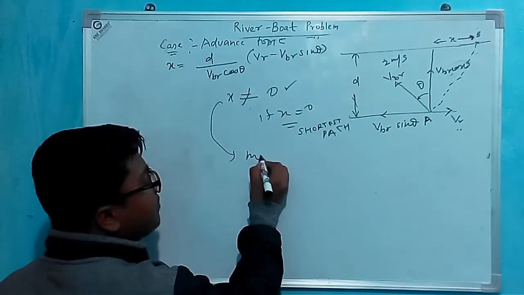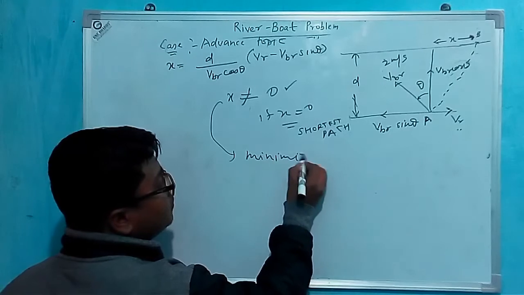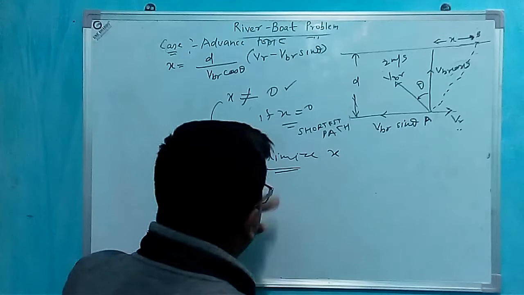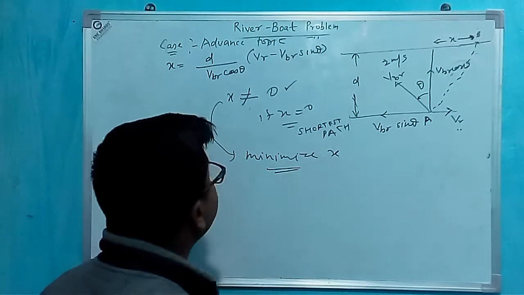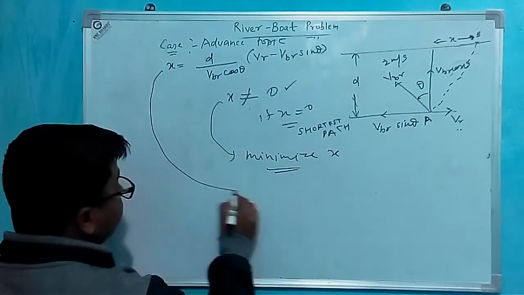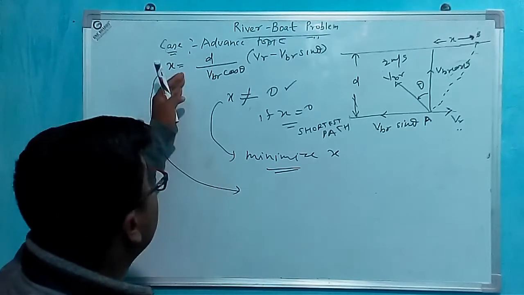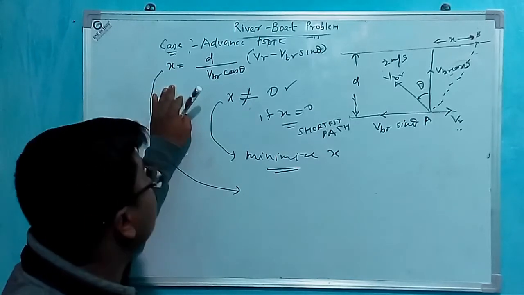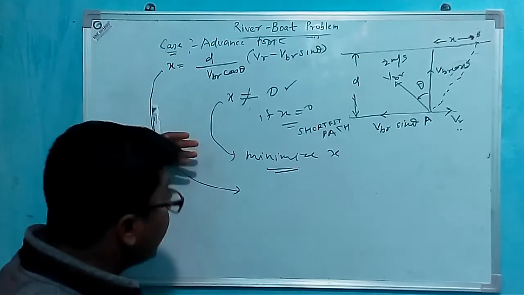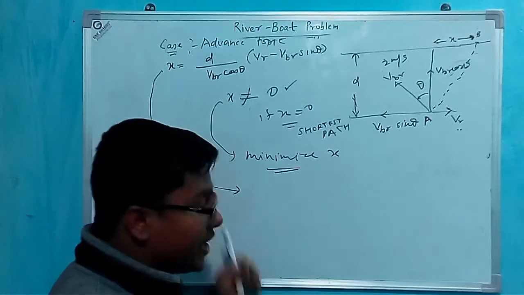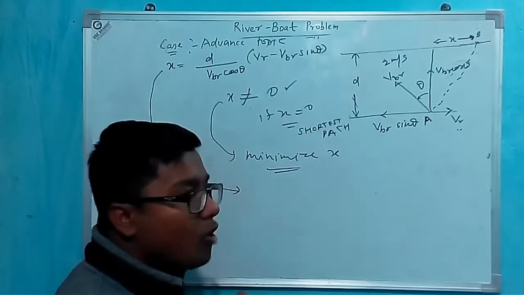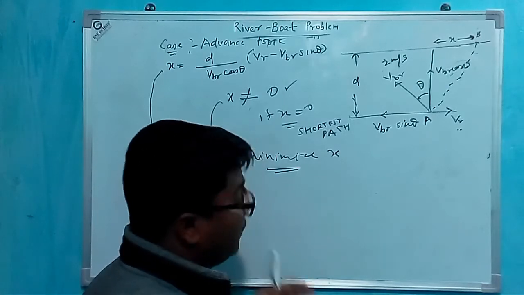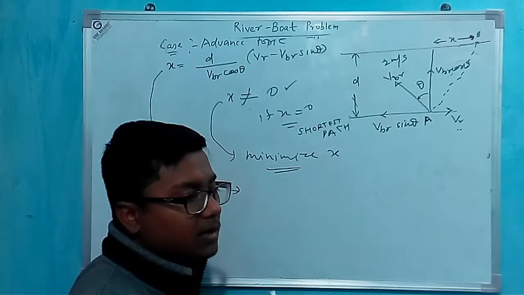But we can minimize x. Okay, how? By using derivation, we can take the derivative of x with respect to theta, and we can easily find the minimum value of x. For that we can easily find the shortest path.